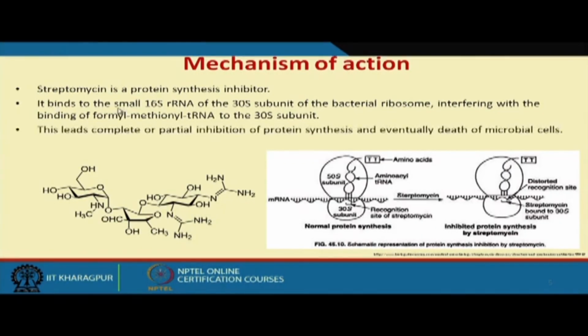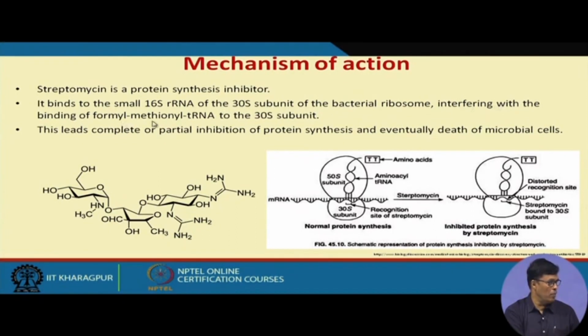It binds with the 16S rRNA of the 30S subunit of the bacterial ribosomes, interfering with the binding of formyl methionine tRNA to the 30S subunit. This leads to complete or partial inhibition of protein synthesis, eventually the death of the cells.